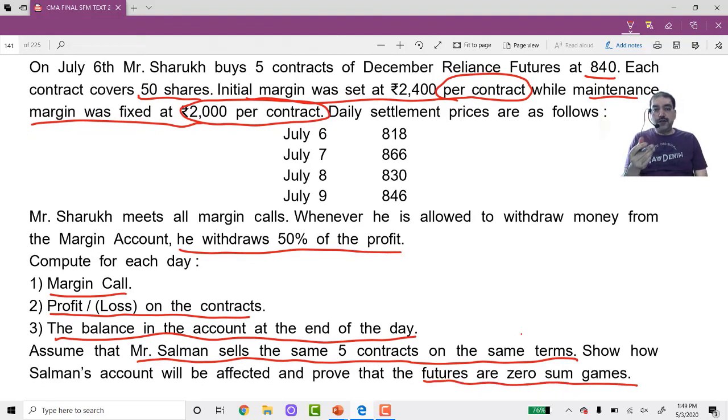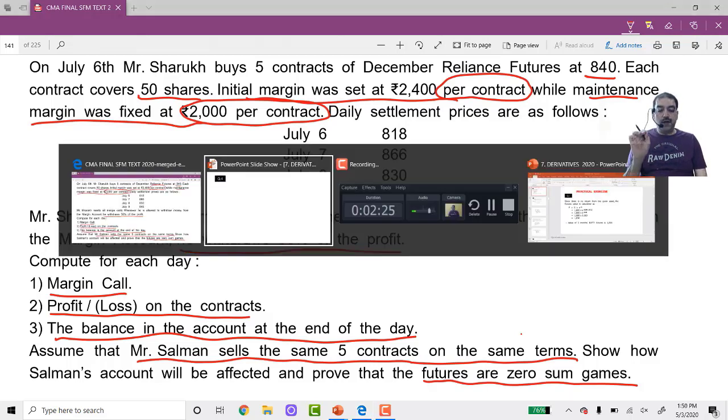It means that exchange is not going to get anything. Whatever is the profit of one is the loss of the other. So whatever is deducted from one's account will be added to the other's account. So exchange is not getting anything. That is why futures is called a zero-sum game. Whatever is the total loss of one will be the total profit of the other. Okay? So this we have to see now. Very important. Let us see how to do this.